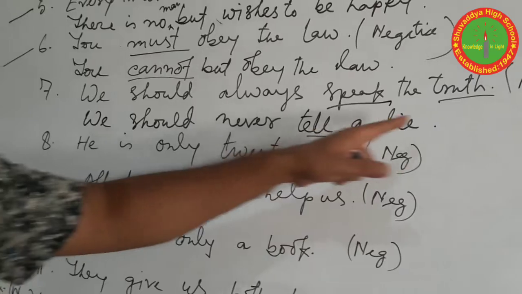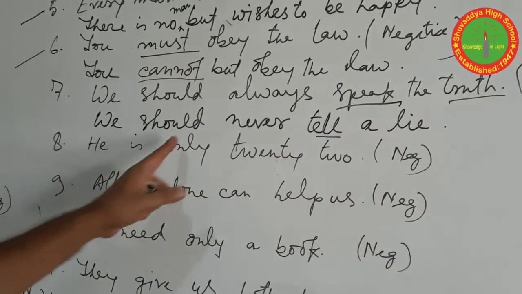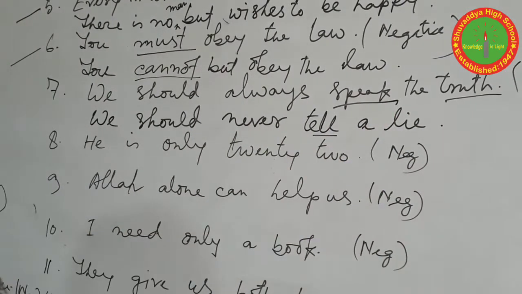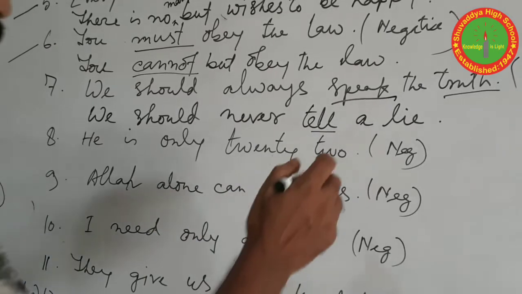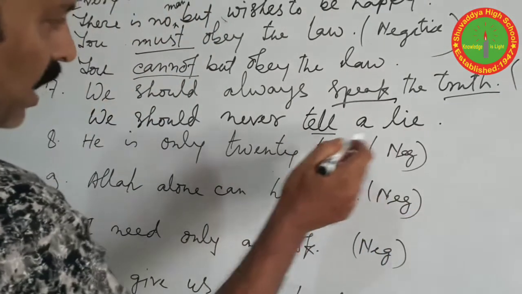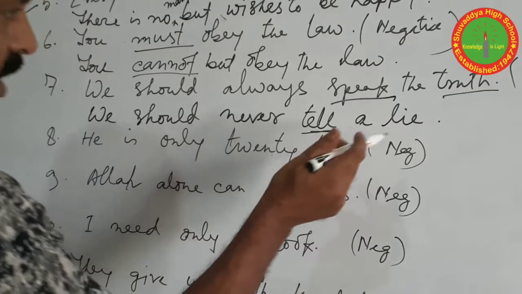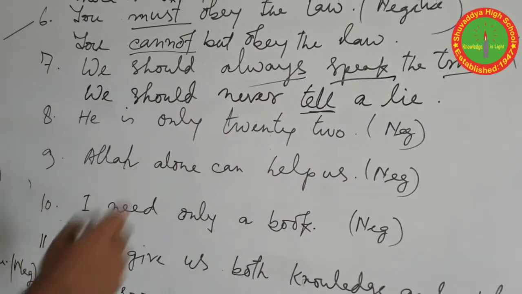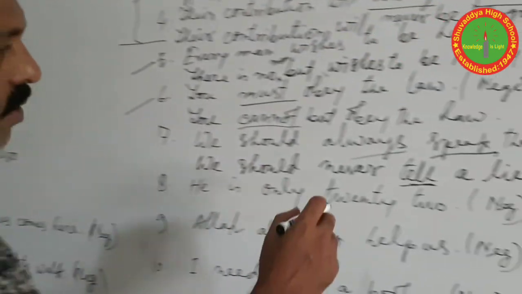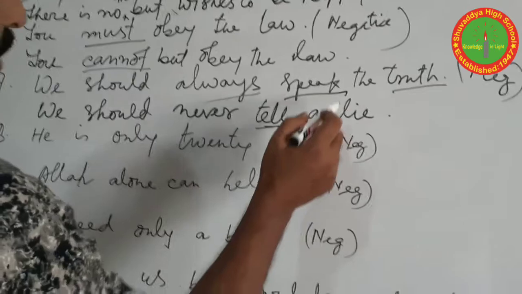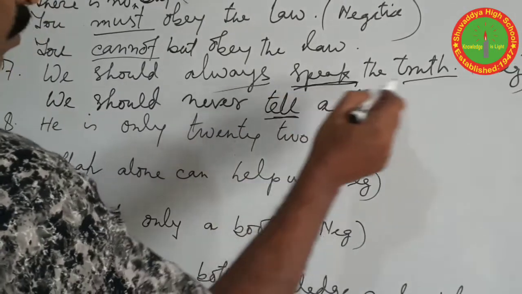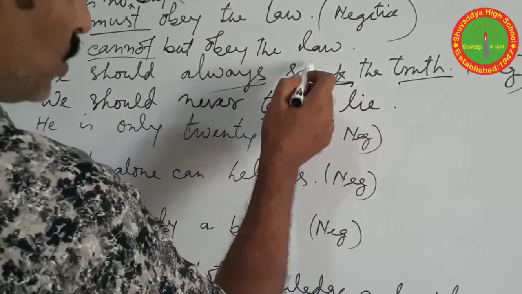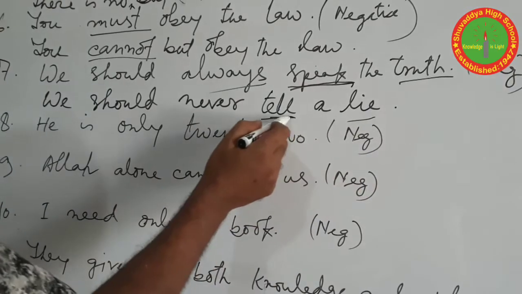We should always speak the truth. We should never speak a lie. Don't write in this way. Before lie we should use tell. We should never tell a lie. And always is never. So it's all okay, only to change the word. Before truth we should use speak. Before lie we should use tell. Okay.